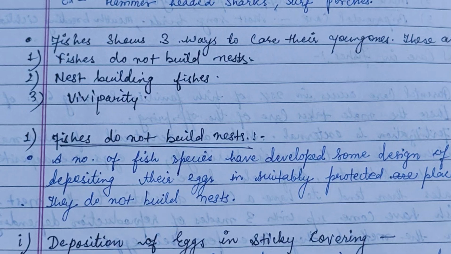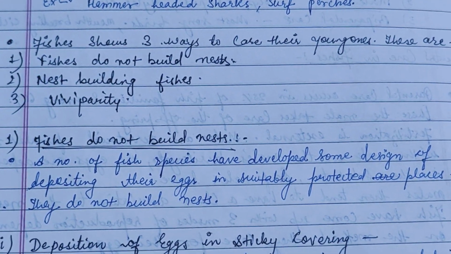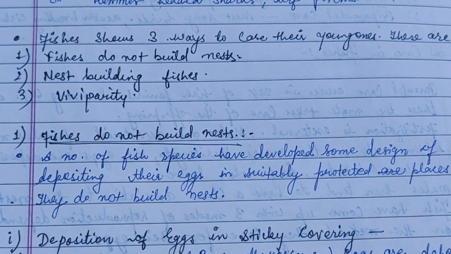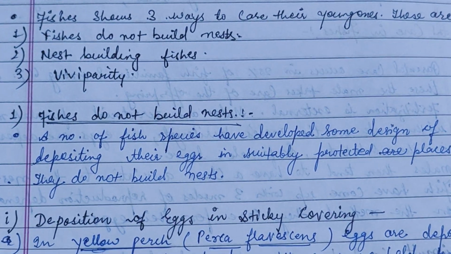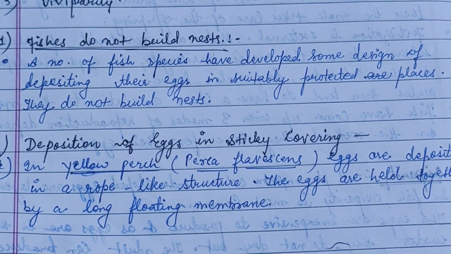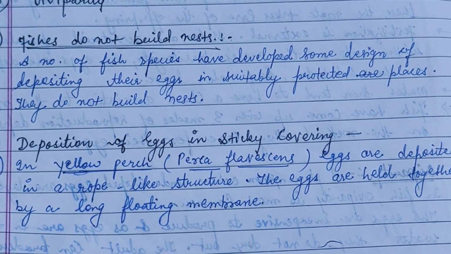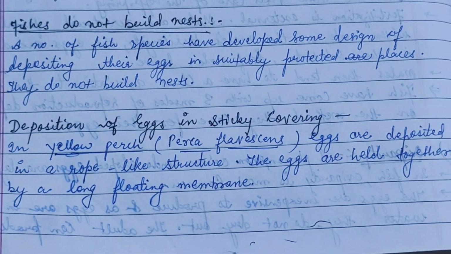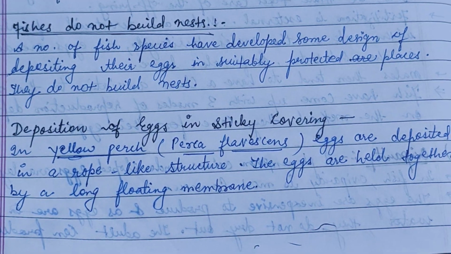Fishes show three ways to care for their young ones. The first is fishes that do not build a nest, the next is nest-building fishes, and the third is viviparity. The first one is the fishes which do not build their nest. A number of fish species have developed some designs of depositing their eggs in suitably protected places. They do not build nests.